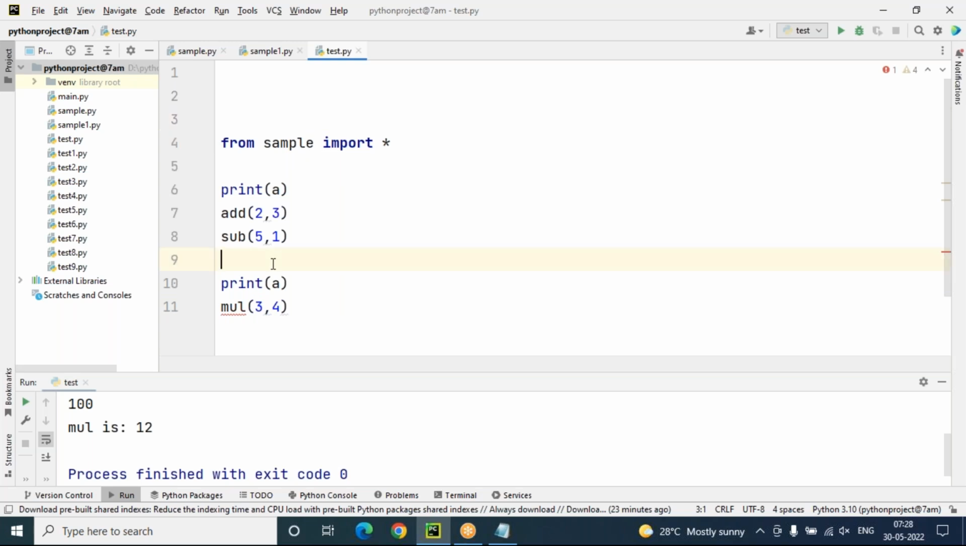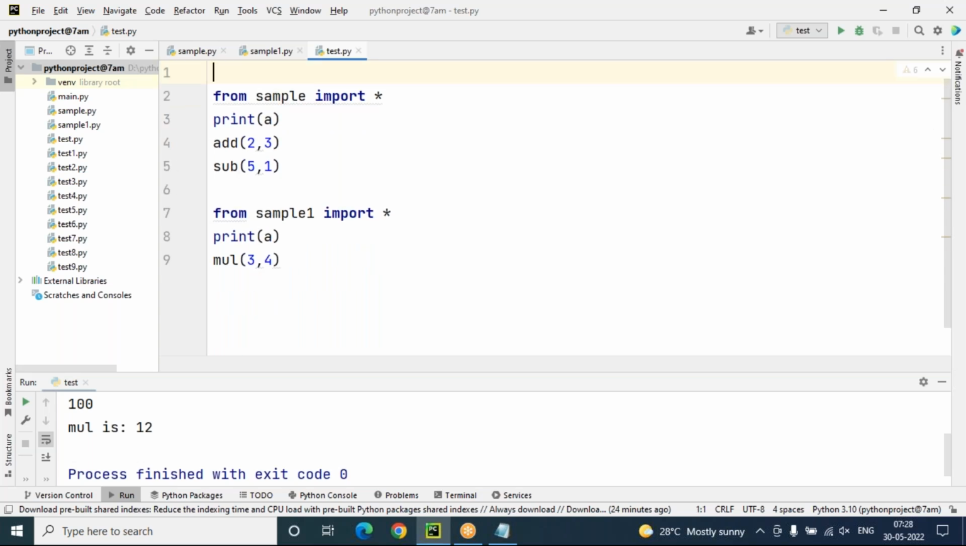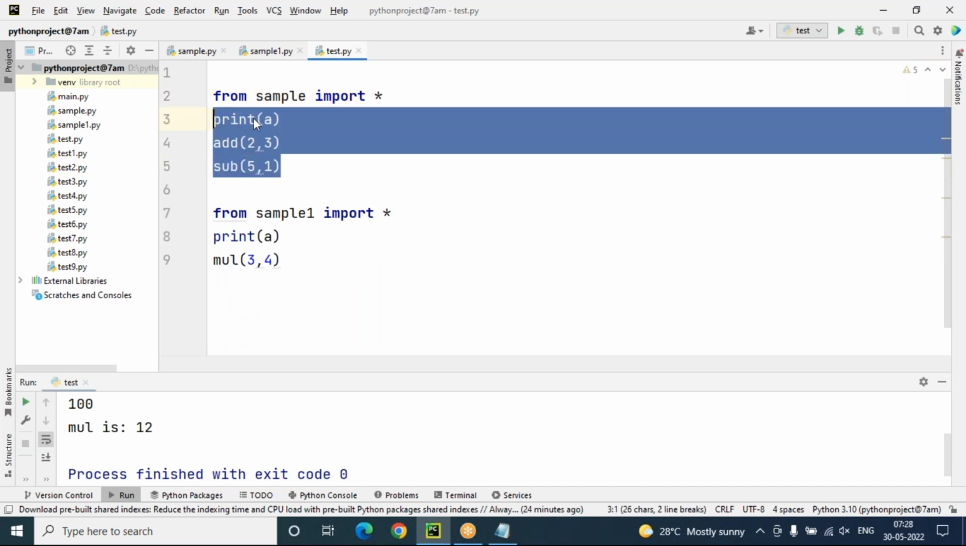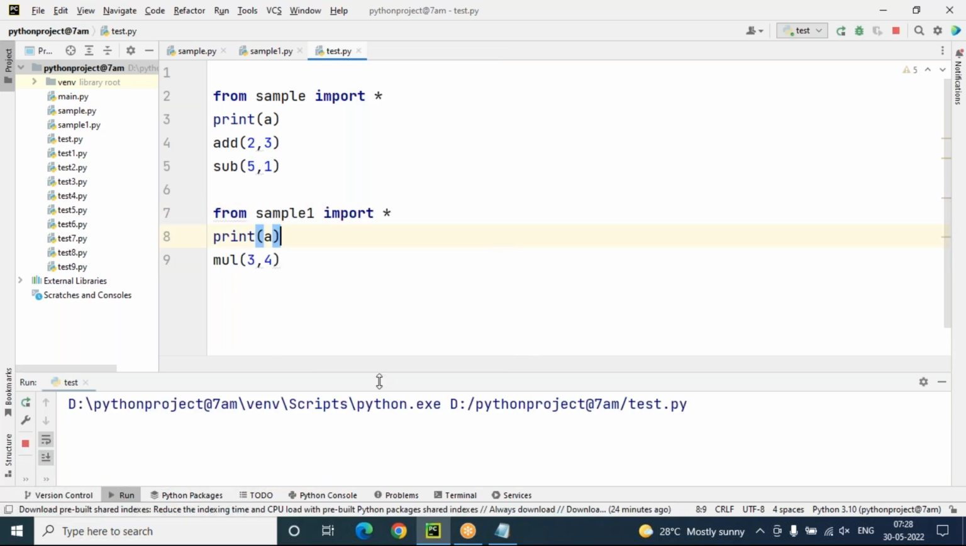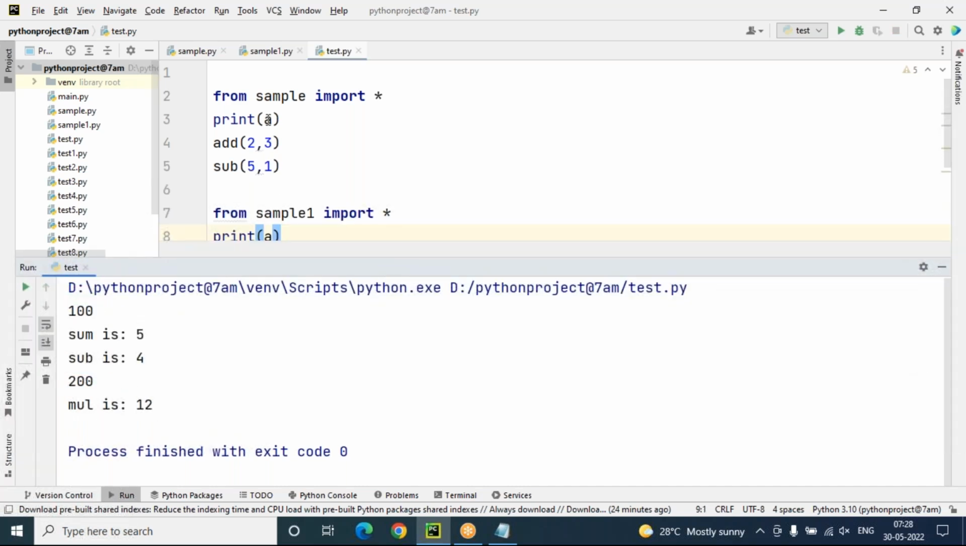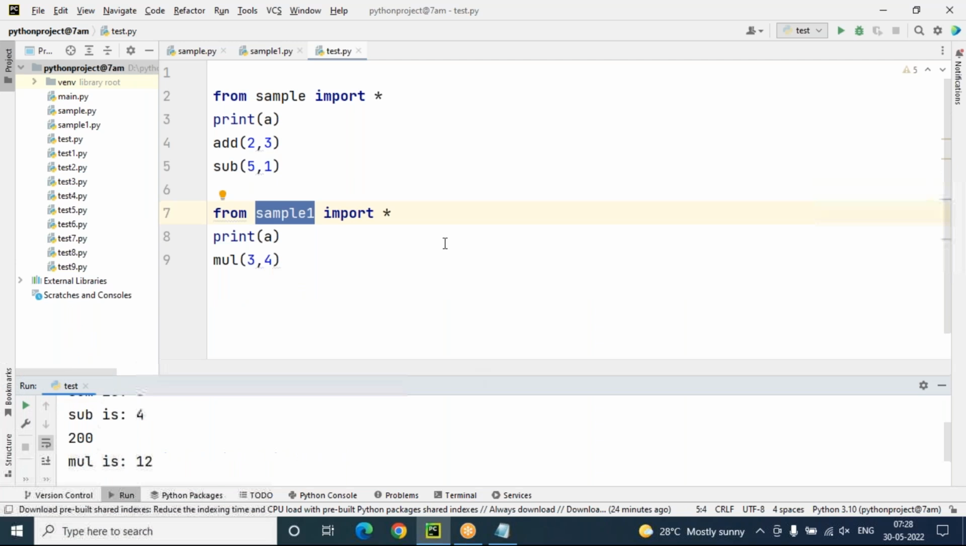In case we have multiple modules which have the same variable names and function names, to avoid this name conflict, we can use them separately. From sample import star means this stuff will come from sample. From sample1 import star means this stuff will come from sample1, so that you will get clear output here. So there is no name conflict. This a is coming from sample, obviously the 100 value, and this a is coming from sample1, obviously the 200 value. That's fine. So this is the way to work with modules.